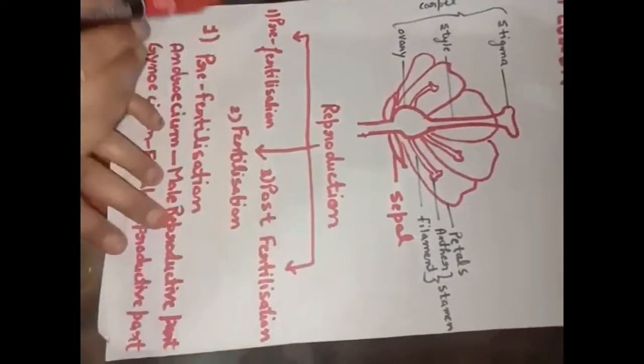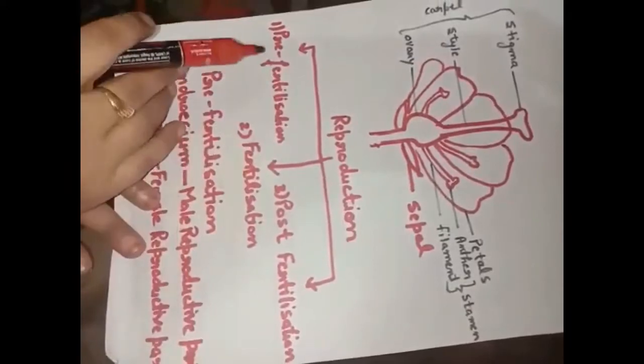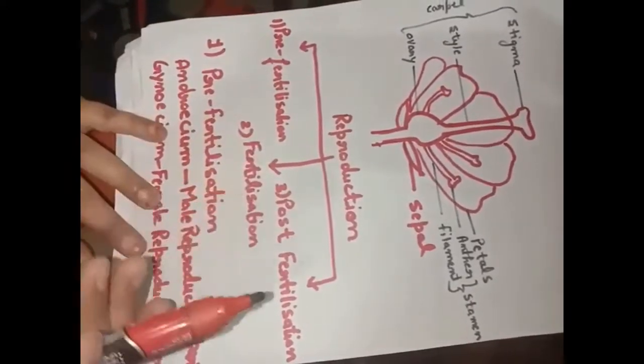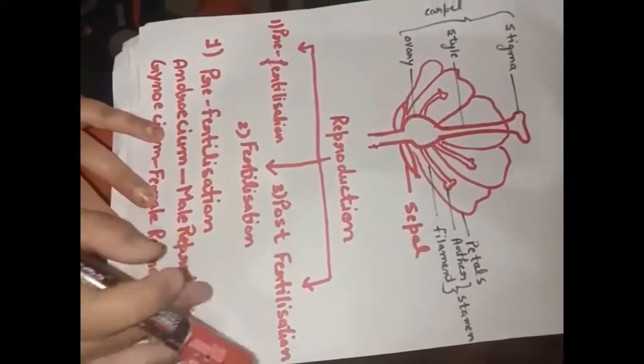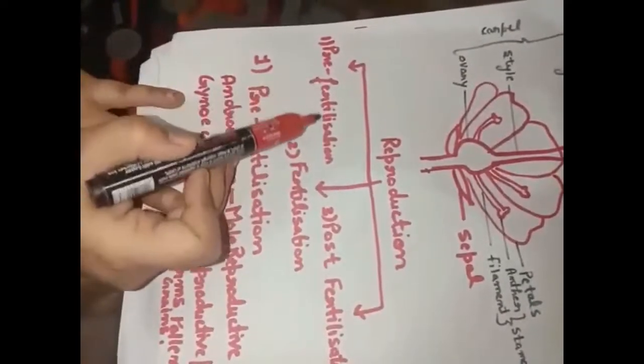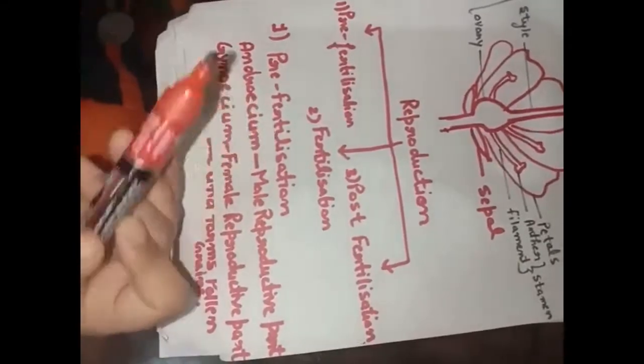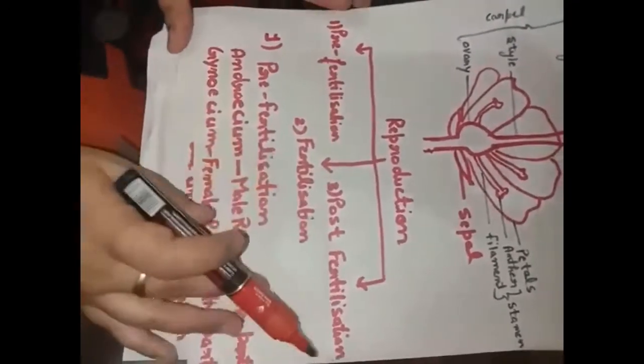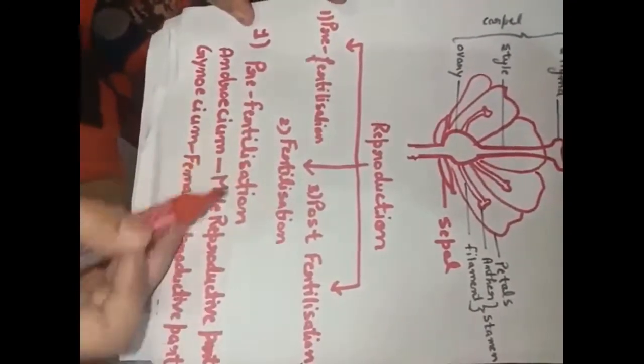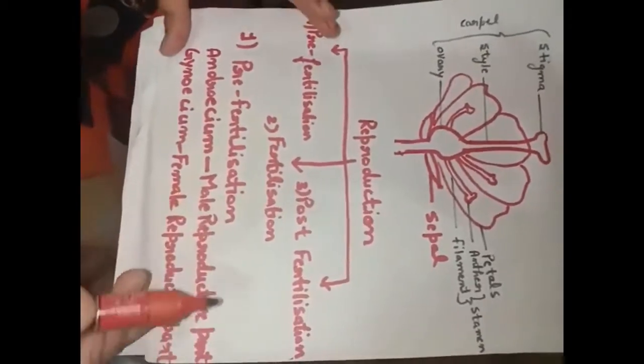The reproduction process is divided into three parts. The first one is pre-fertilization, then fertilization, and the last one is post-fertilization. Firstly, we'll start with pre-fertilization. Pre-fertilization means the process that takes place before the fertilization.